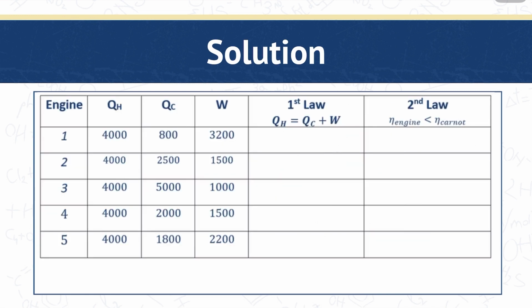Now we will check if each of the engines violates the first or the second law. For the first law, the energy should be balanced, and for the second law, the efficiency of the engine should be less than the efficiency of the Carnot cycle. So for the first engine, we have 4000 equals 800 plus 3200, which is equal. So this does not violate the first law. And for the efficiency, since the work is 3200 over the heat, which is 4000, it is 0.8, which is higher than 0.65. So this violates the second law.